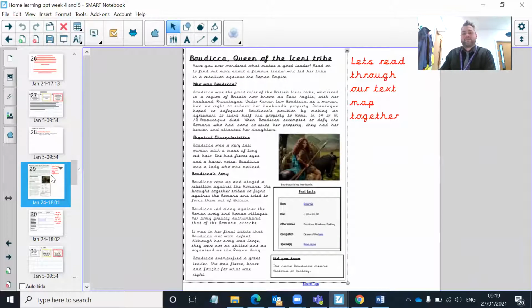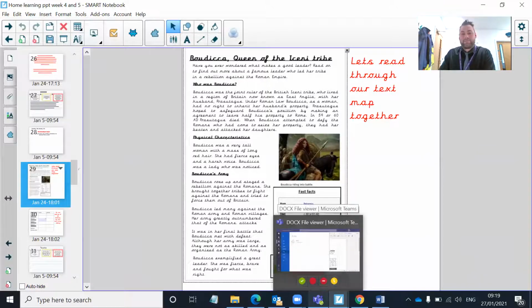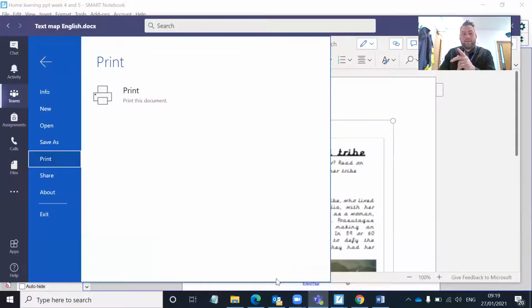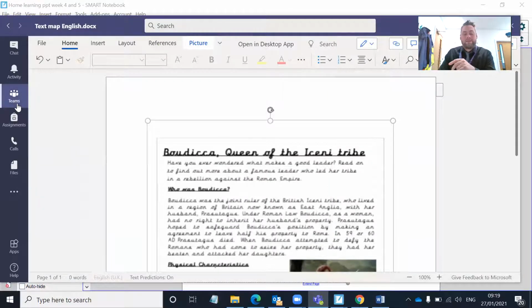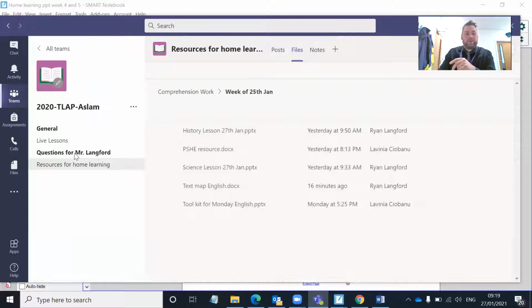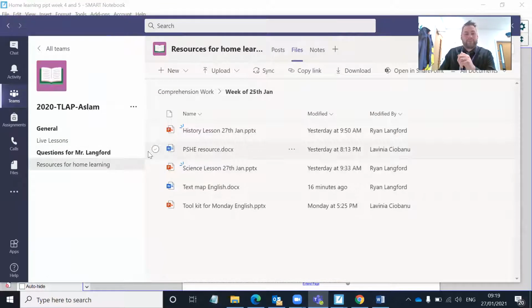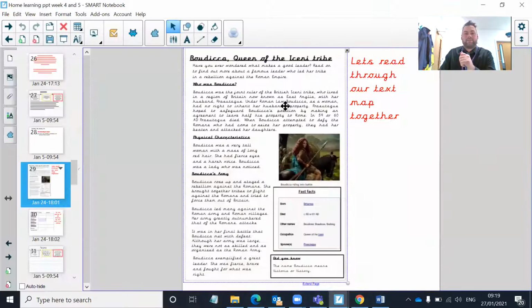So let's read through the text map together. Again, if you want to access the text map at any time, on your Teams page, just to quickly show you, someone had deleted it, so I had to redo it. But if you go to Resources for Home Learning, click on Files, your text map for English is in there. So you can just have a look in there. Right, so let's read through it together, shall we?